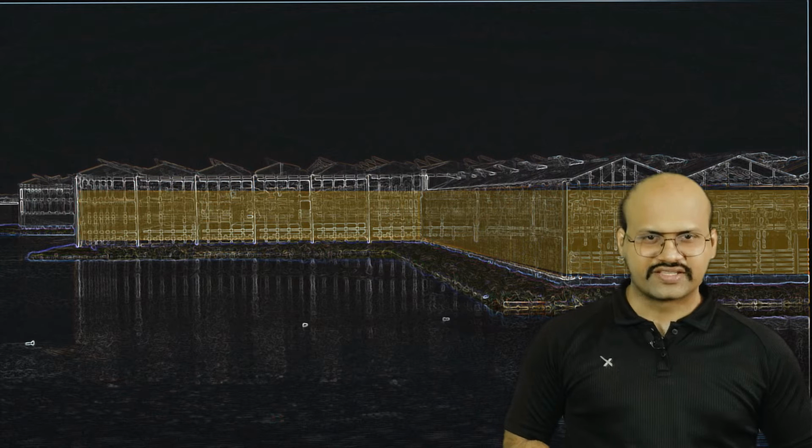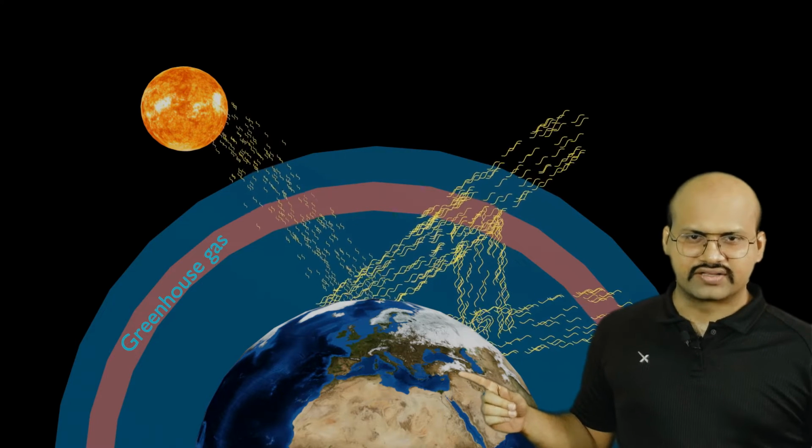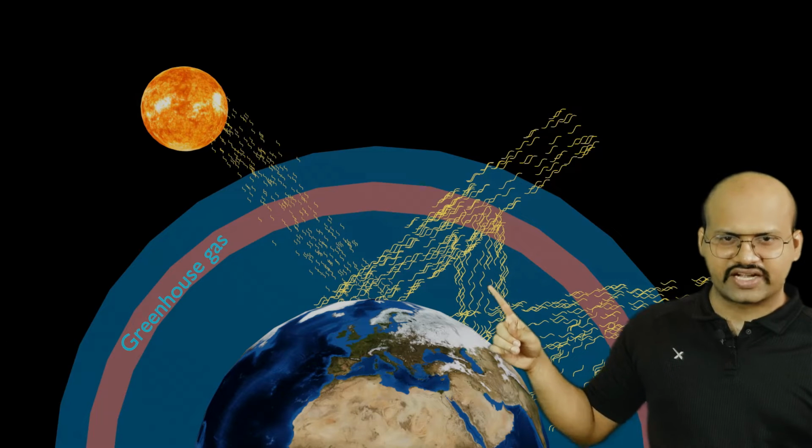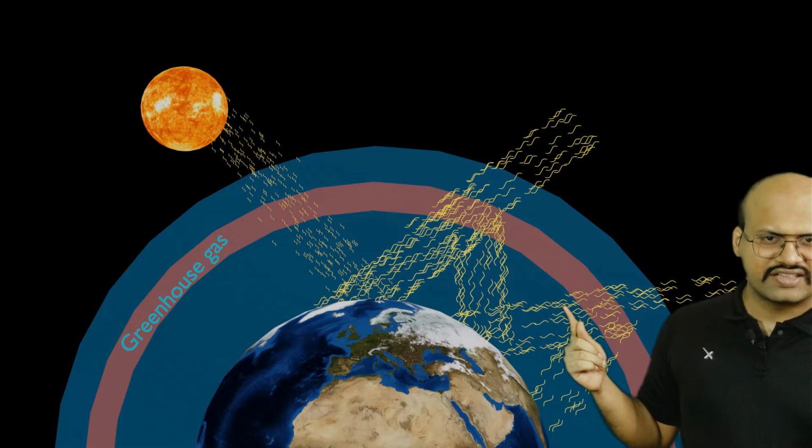A very similar mechanism occurs in our atmosphere, where solar radiation in the form of short wave radiation comes from the sun. It is absorbed by our earth and re-emitted to the atmosphere. Now some of the gases in our atmosphere reabsorb this long wave radiation emitted by our earth. When these gases reabsorb this radiation, they again re-release it. When they release it back, some part will go to the outer space while some part will be directed towards our earth. This long wave radiation which is directed towards the earth is again absorbed by our earth and then again released. And this process continuously goes on.